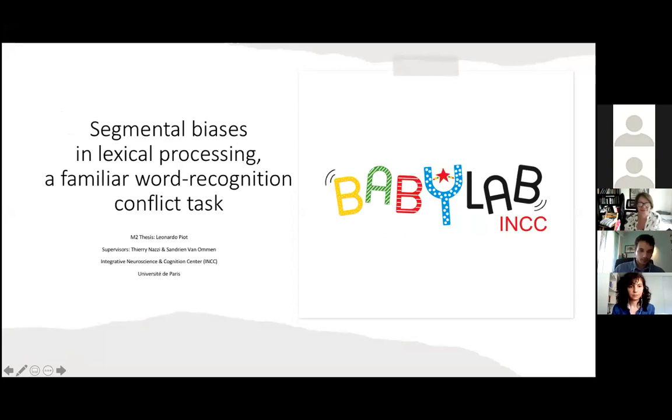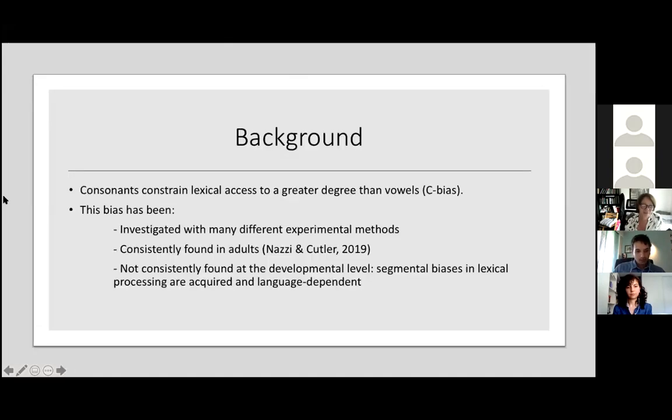Okay, so I'm going to present you the work that I've conducted for my M2 internship with Thierry Nazzi and Sandrine Van Ommen, which is about segmental biases in lexical processing assessed with a familiar word recognition conflict task. So first, a bit of background.